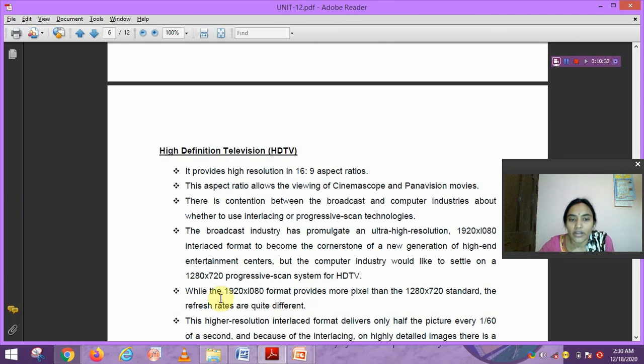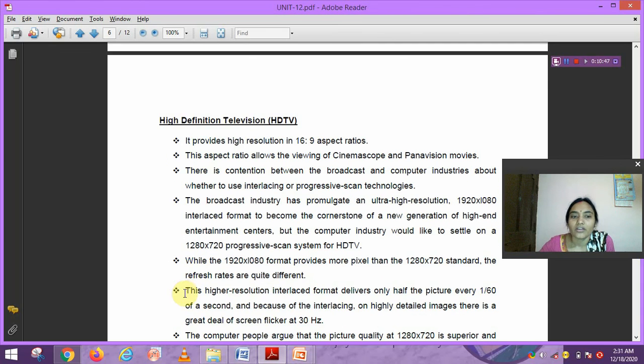While the 1920 by 1080 format provides more pixels than the 1280 by 720 standard, the refresh rates are quite different. The higher resolution interlaced format delivers only half the picture every 1/60 of a second.